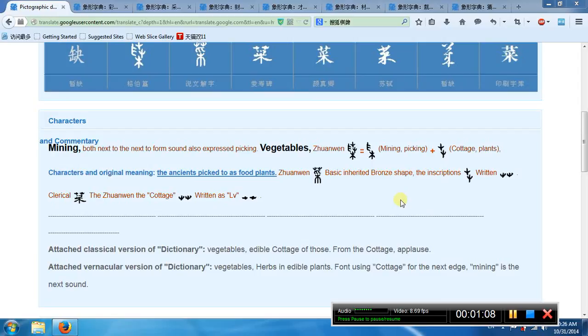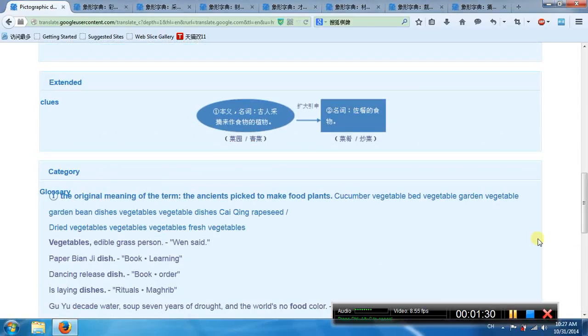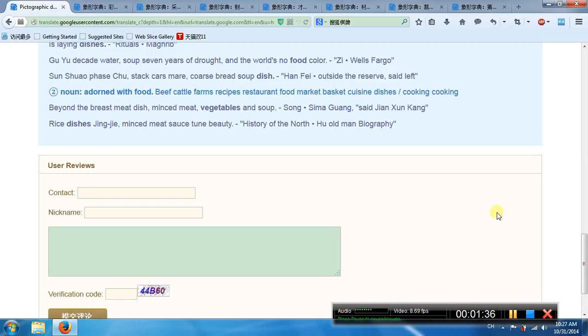So, see, this is the left side, okay? It means mining, picking, okay? This is the right side, okay? It is the plant. So it means pick the plants as a food, okay? Pick the plant as food. First meaning, pick the plant as a food, okay? Second meaning, adorned with food.